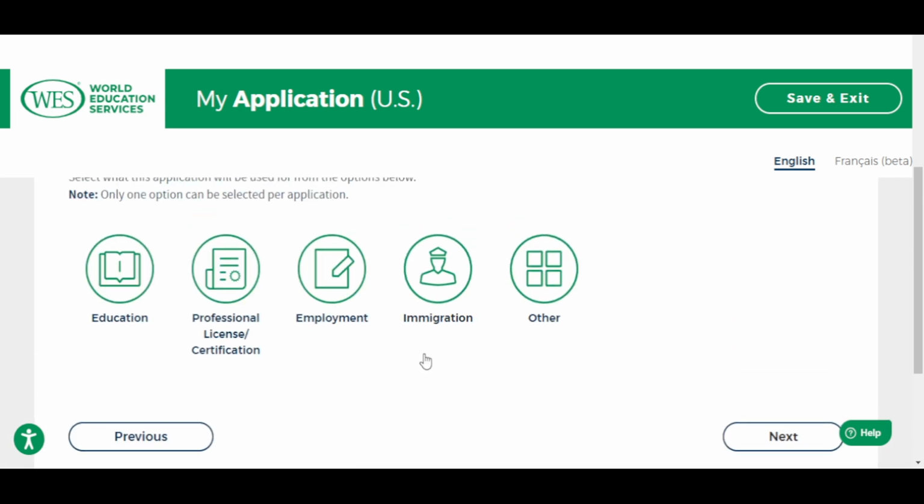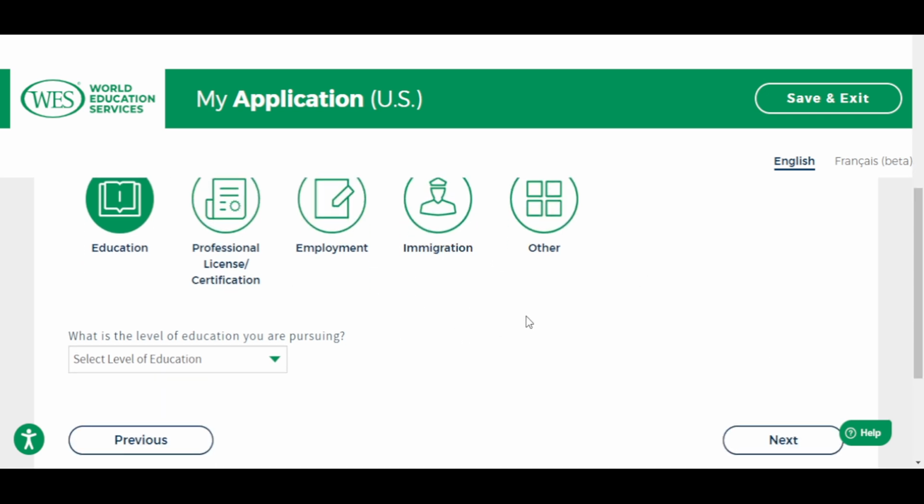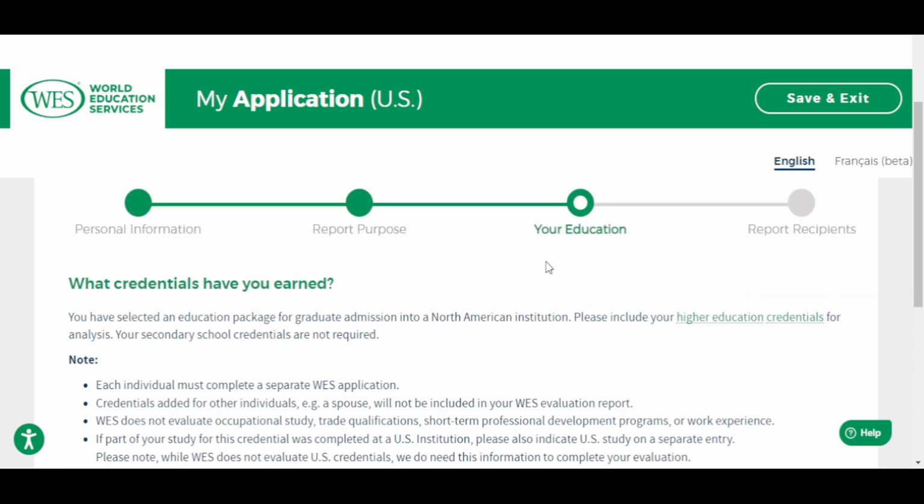So for US, for the sake of this application, let's click education, maybe to go and study. But like I told you, choose the one that applies to you. This is just giving an example. We are just testing. I'm just showing you step by step how to evaluate your results. So what is the level of education you are pursuing? I can say graduate admission. Then you click on next. Can you see now?